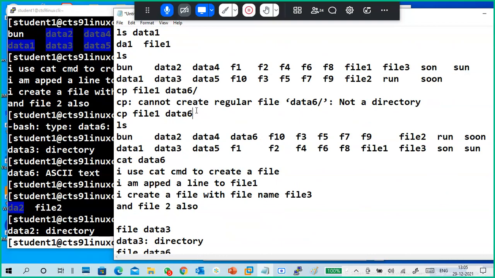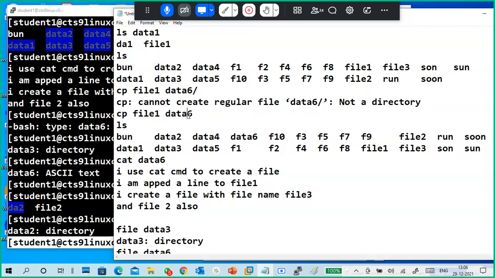If you don't use a slash, what happens? It thinks it's not a directory. You are trying to copy a file to another file, creating a new duplicate file. I have a file and I want to make another file with the same content.